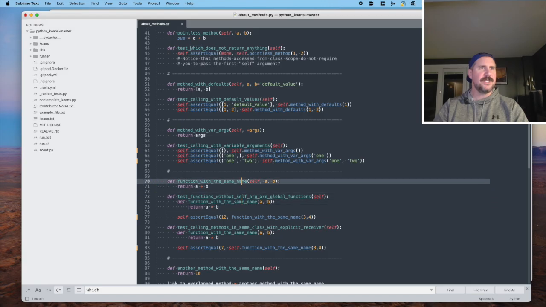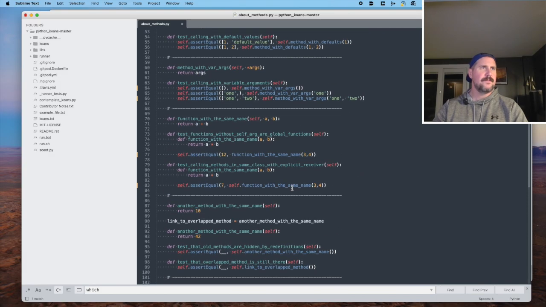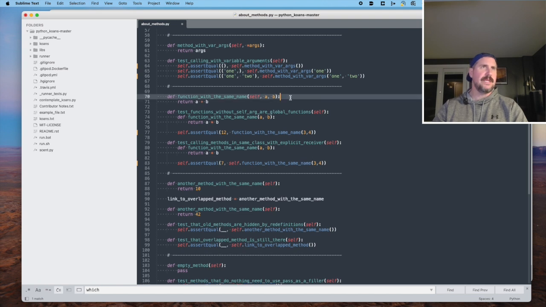And this version of the function with self passed in as an argument was the one called to complete the calculation. This one here, we don't say self dot function with the same name, and therefore this version was called.